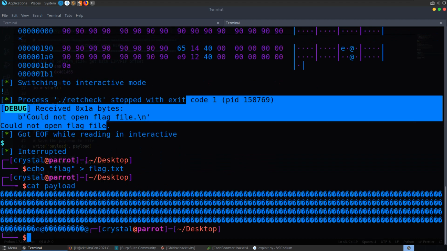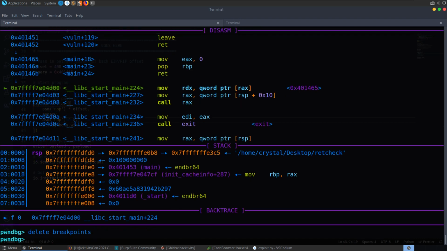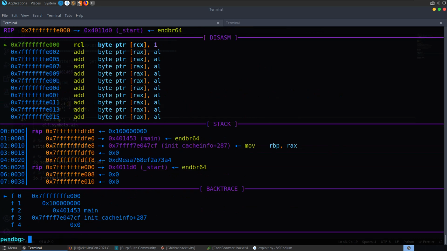We can have a look at our new payload here as well. And if we want to go and test this out in GDB, what I'm actually going to do is delete the breakpoints now. And let's run with payload.